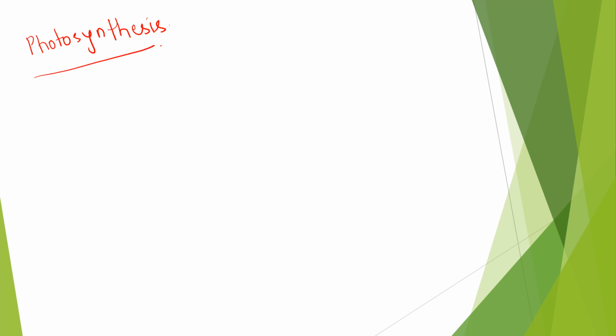Photosynthesis is a process where plants make their own food using carbon dioxide. What is it? By absorbing carbon dioxide and using water that it takes from the roots, right? And in the presence of what? In the presence of sunlight.